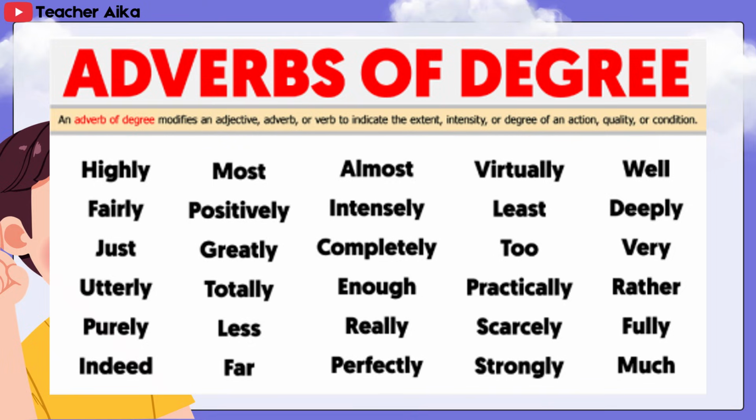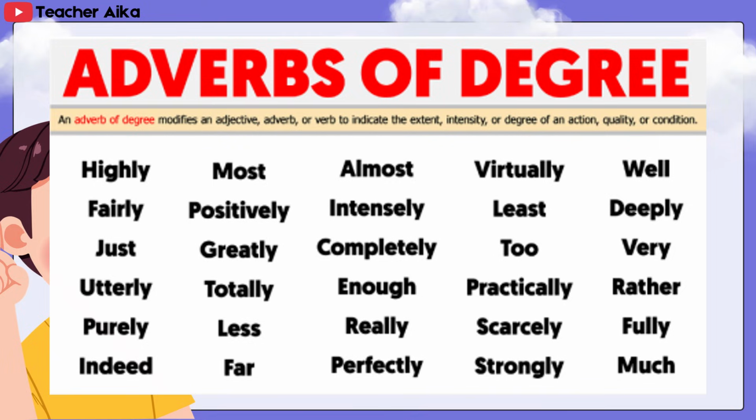Adverbs of degree. An adverb of degree modifies an adjective, adverb, or verb to indicate the extent, intensity, or degree of an action, quality, or condition.